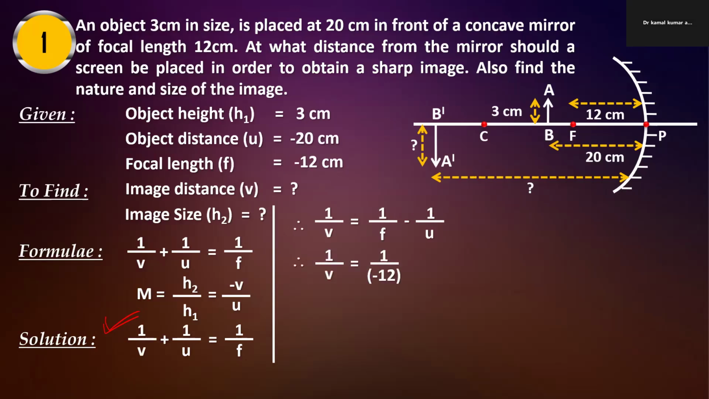So 1 by v equal to, we have to put value of focal length, that is minus 12, and value of u, that is minus 20. So if we solve this one, we can see that there is minus 12 and minus 20 and minus. So this minus minus will be positive. So answer will be like that.